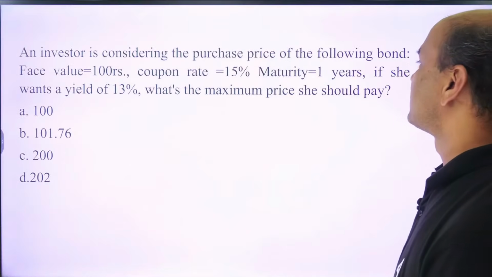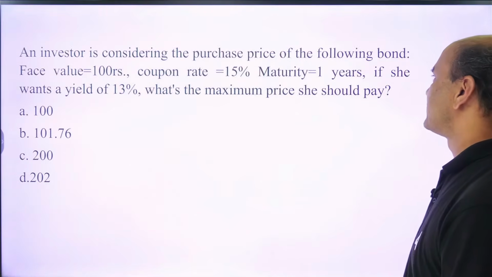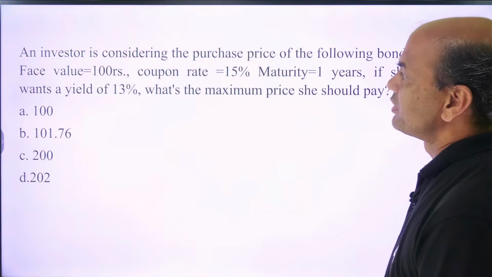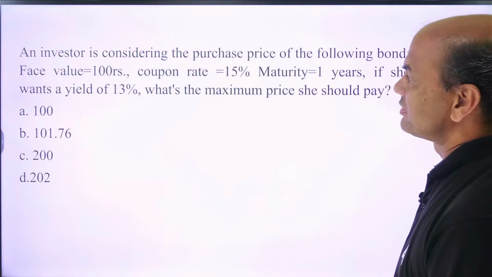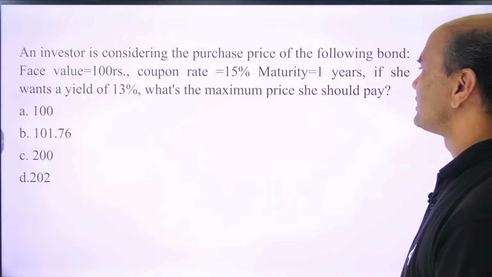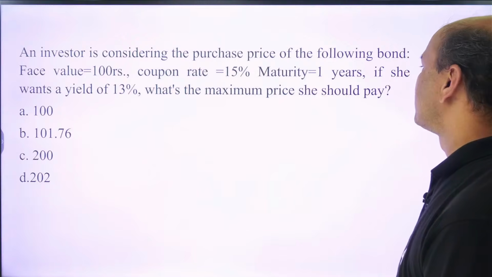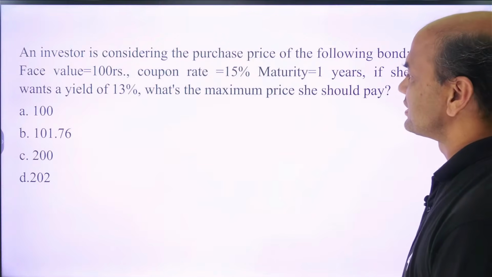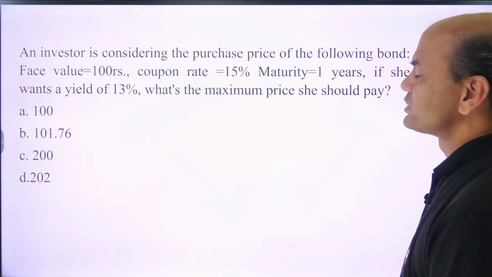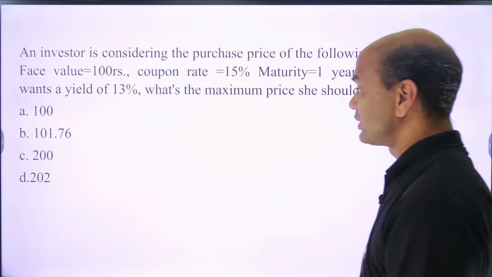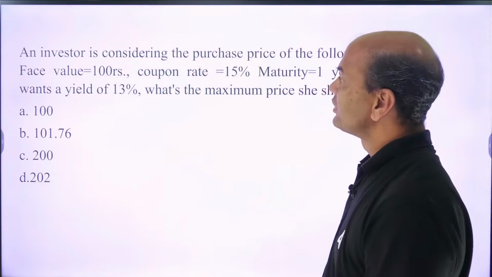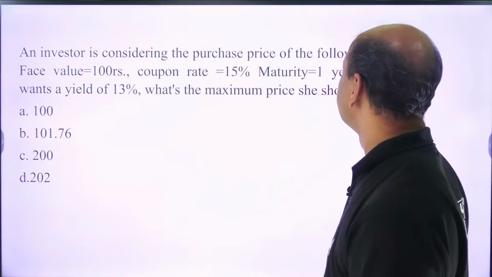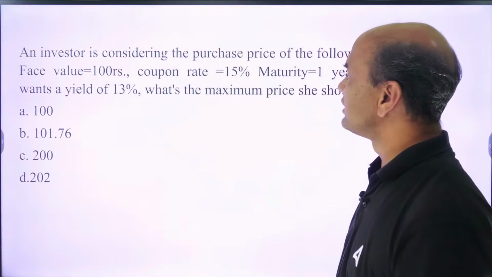An investor is considering the purchase price of the following bond. Face value is ₹100, coupon rate is 15%, maturity is 1 year. If she wants a yield of 13%, what is the maximum price she should pay? Look at this. Face value is given as 100, coupon rate is 15%, maturity is 1 year, yield is 13%.